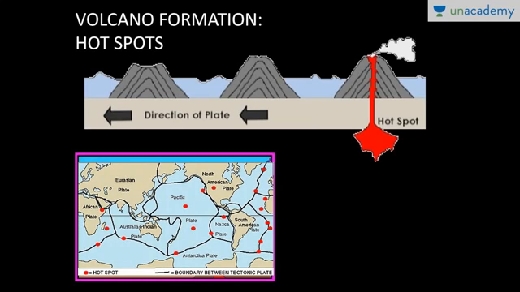Now this is another type of volcanic eruption, known as intraplate volcanism. That is, there is a single plate, the whole single plate that is moving, and there is a constant source of magma beneath. Wherever it finds any weak area, it will erupt. This leads to the formation of volcanic chains, and the best example of a hotspot is the Hawaiian Islands. In case of India also, the Deccan lava plateau is a result of a hotspot. When the Indian plate was moving near Madagascar, there was the Reunion hotspot, and that led to the formation of the Deccan lava plateau.